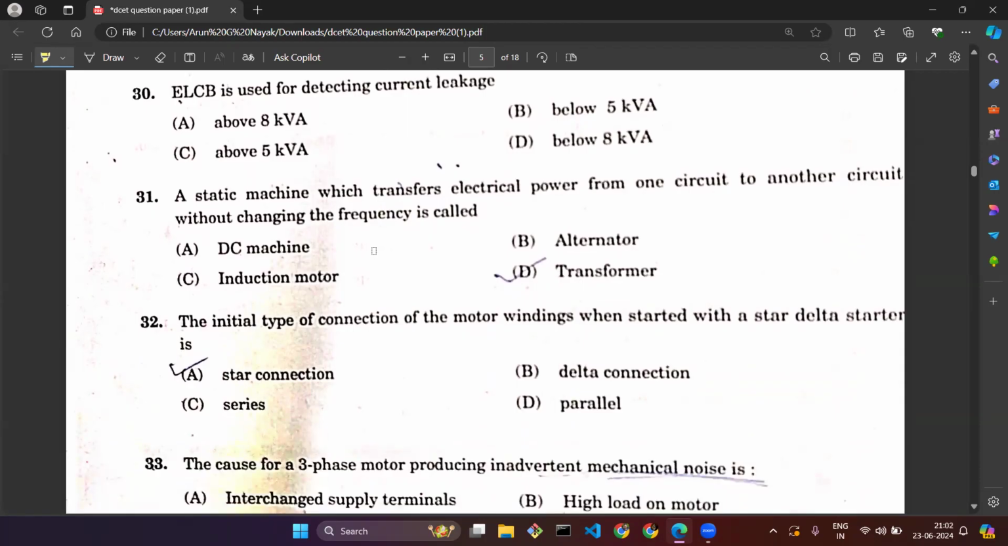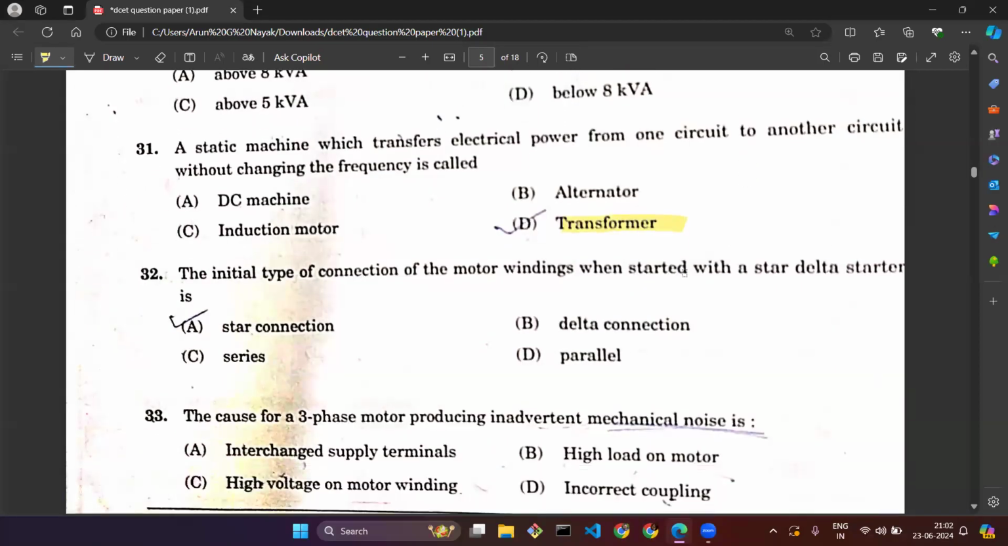Next question, question number 31. A static machine which transfers electrical power from one circuit to another circuit without changing the frequency is called. The correct option is transformer. Transformer is responsible for transferring electrical power from one circuit to another circuit.